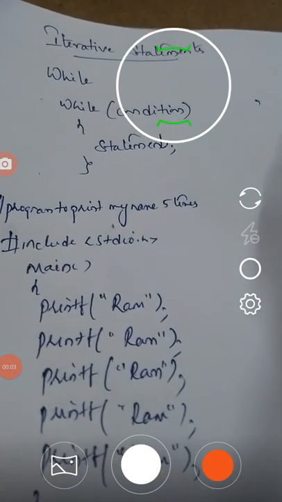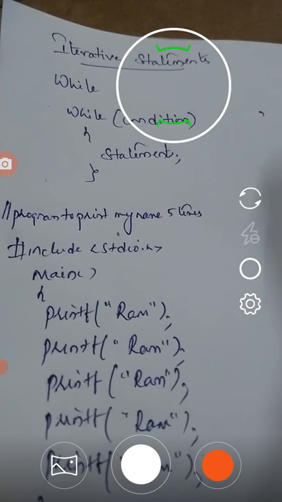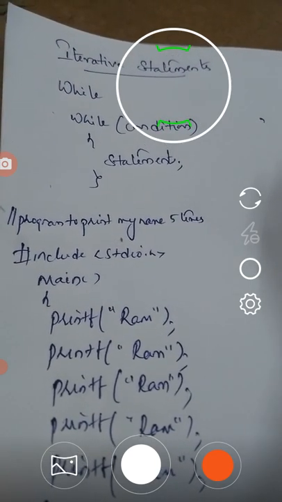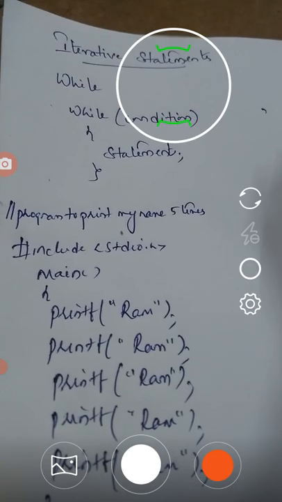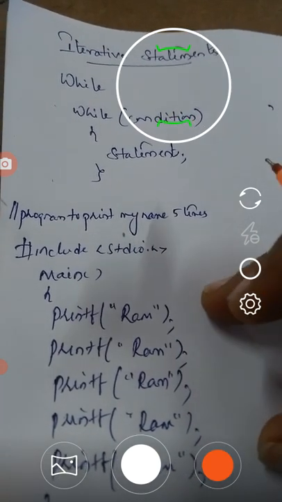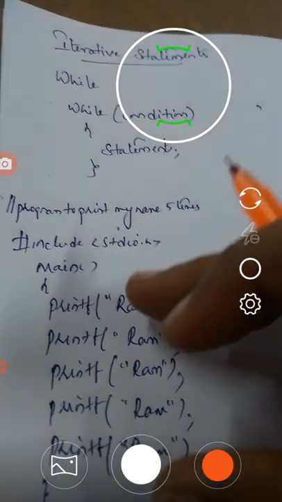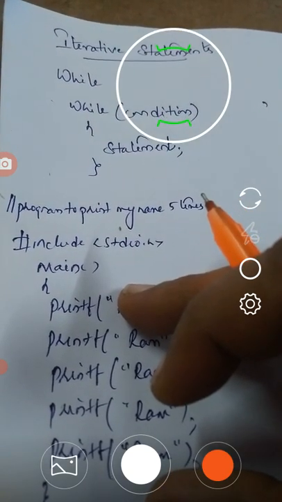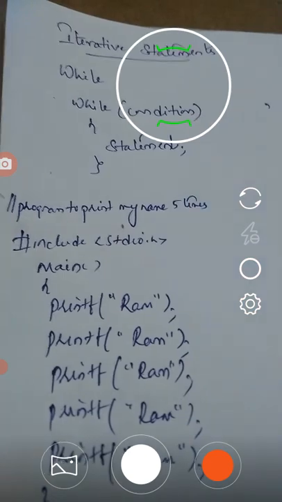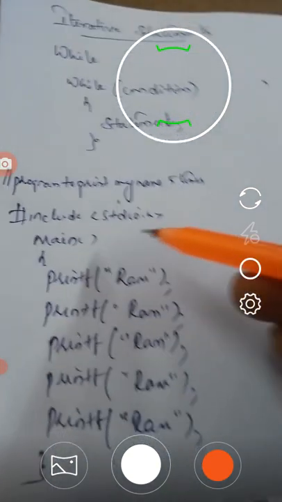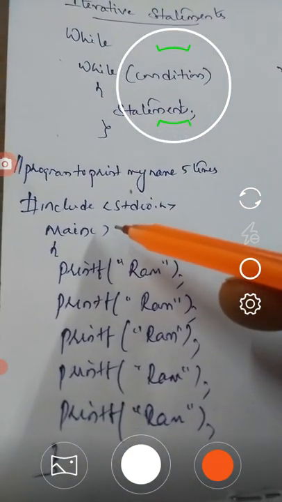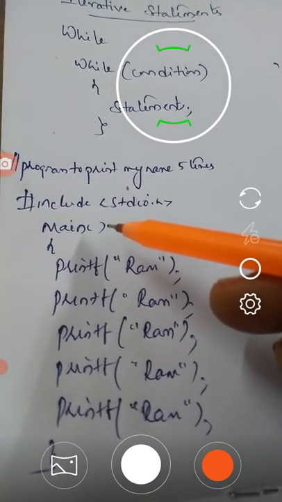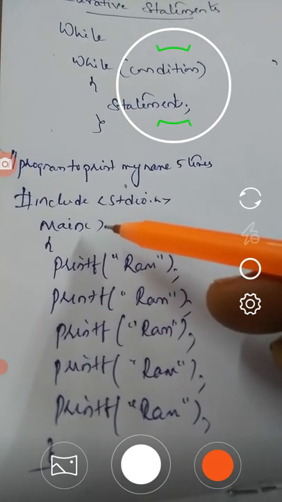This is Shruti Simhadri. Today we are going to discuss iterative statements in C. Before dealing with iterative statements in C, let us check a program. This is the program to print our name 5 times. I have written a program like this without using any iterative statements.